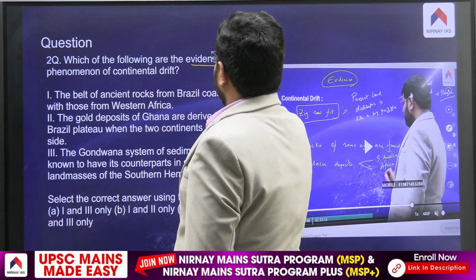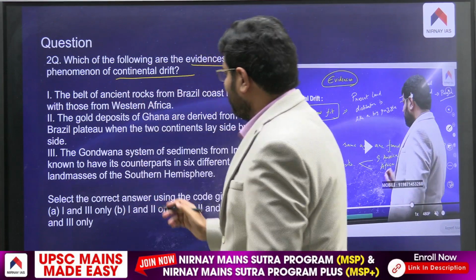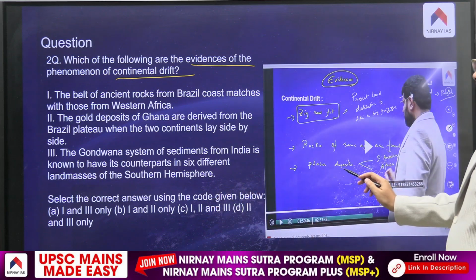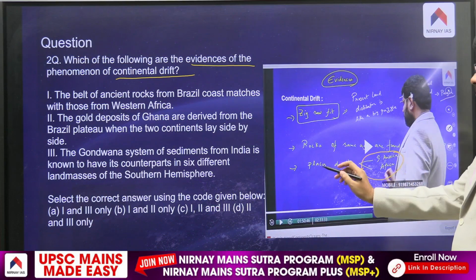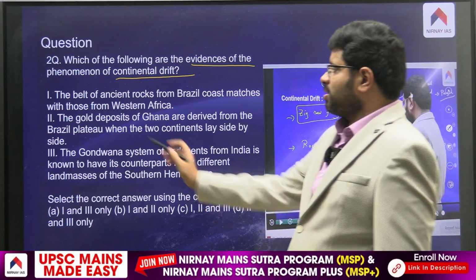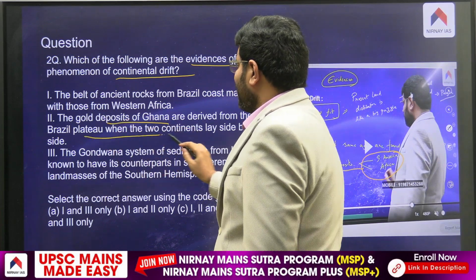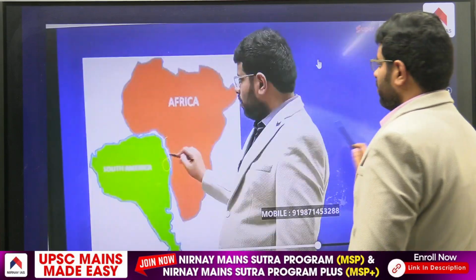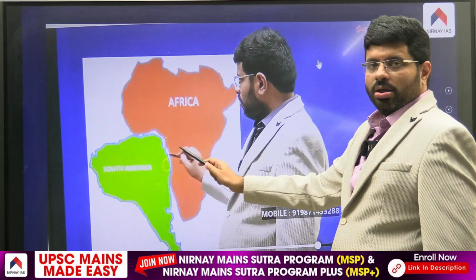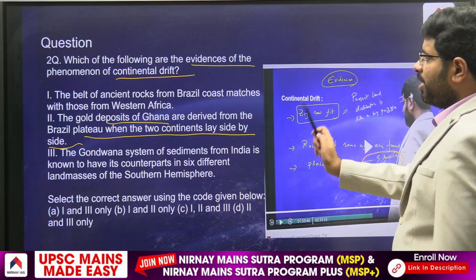Which of the following are the evidences of the phenomenon of continental drift? We have clearly discussed this here. You see the placer deposits, South America, Africa. Placer means nothing but gold deposits. Gold deposits of Ghana are derived from the Brazilian plateau when two continents lay side by side. You can see here Ghana, and this is what we call the zigzag line, continental drift, clearly mentioned here.